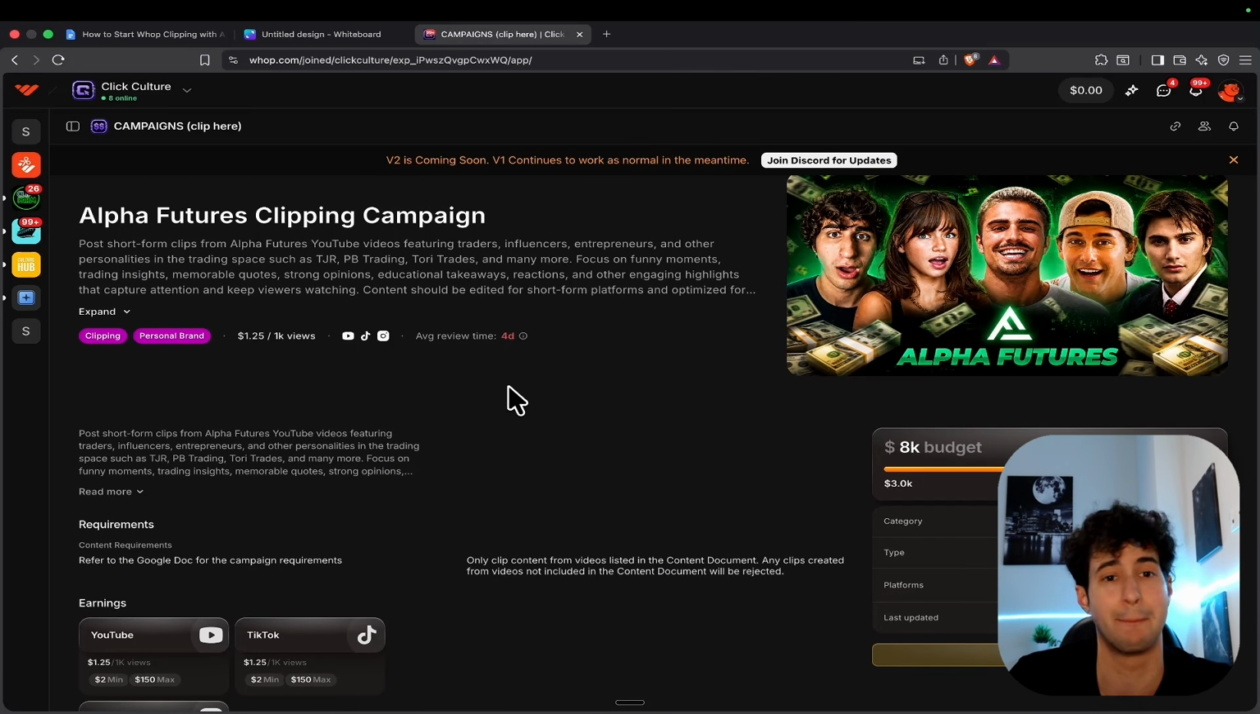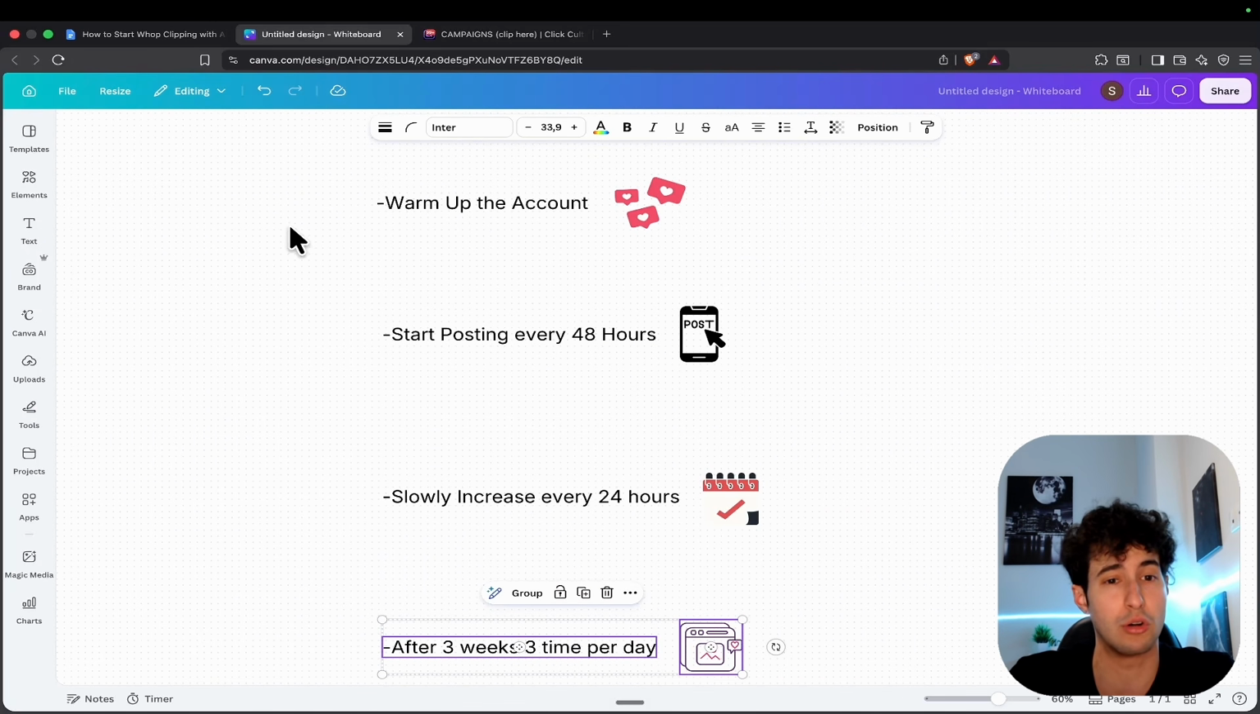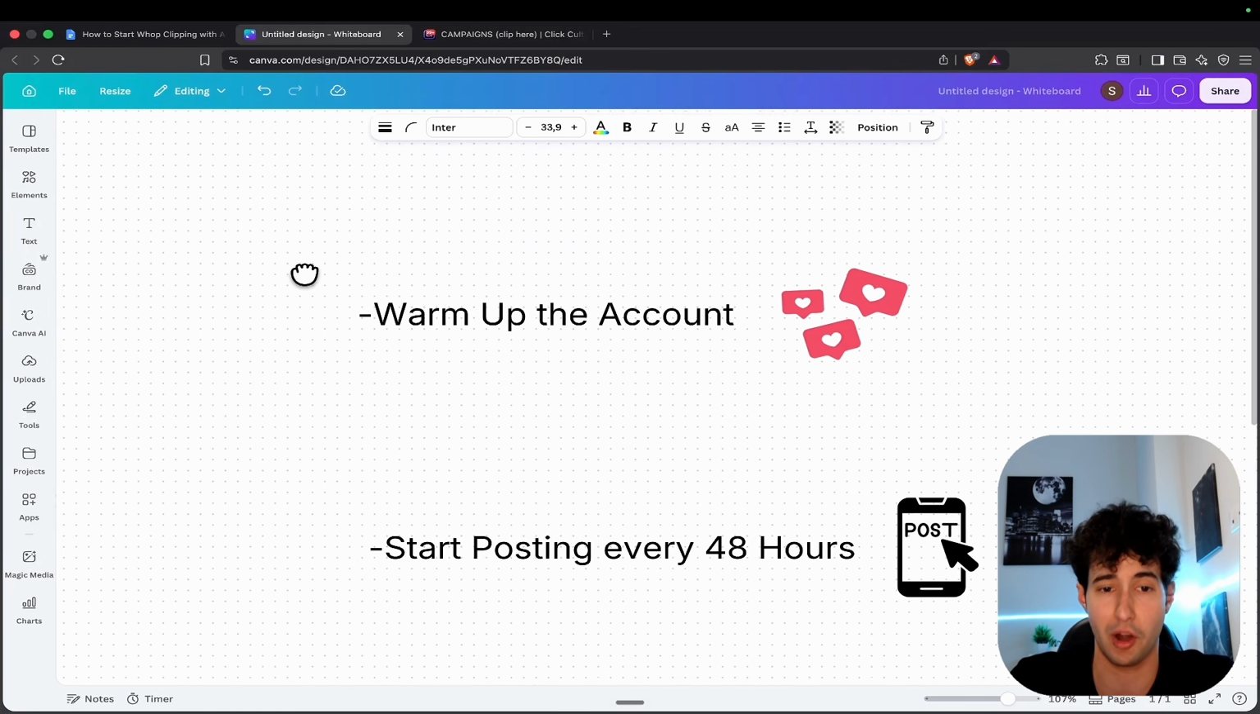But we're not done yet, because if you create brand new accounts for these campaigns, which a lot of them actually require you to do, you might run into a problem, which is that these social media platforms, because you post a lot, are going to flag your account as a bot, and they're not going to show your video to anyone. And that's a real problem that a lot of clippers actually face, especially beginner ones. That's why I created this list with 4 things that you need to do to make sure that this doesn't happen. And the first thing that you need to do is to actually warm up your account.